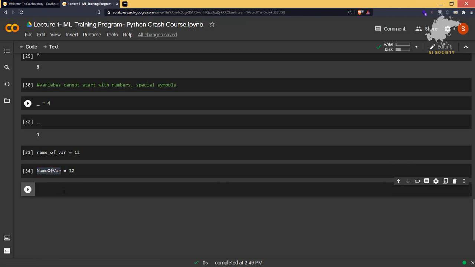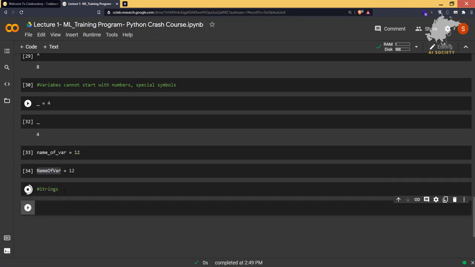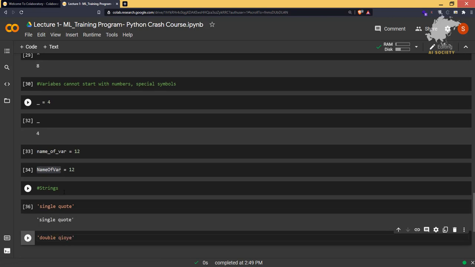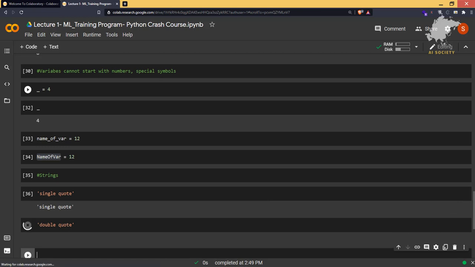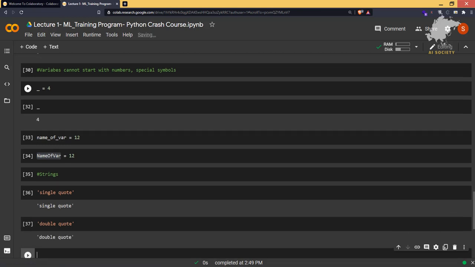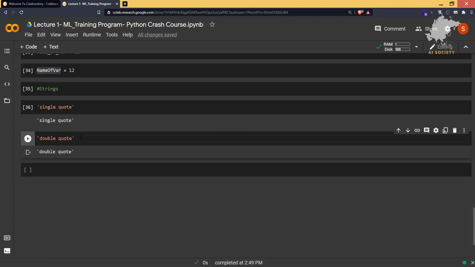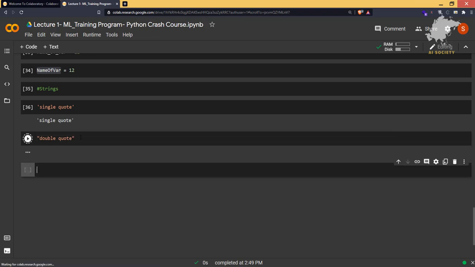Okay, so now let's talk about strings quickly. Very good concept in Python. There are two ways that you can store your strings, which is single quote and also double quote. There is no hard rule that you have to use single or double quote. Anything is fine to store a string.